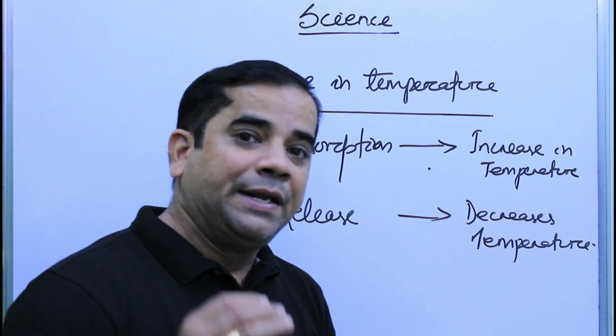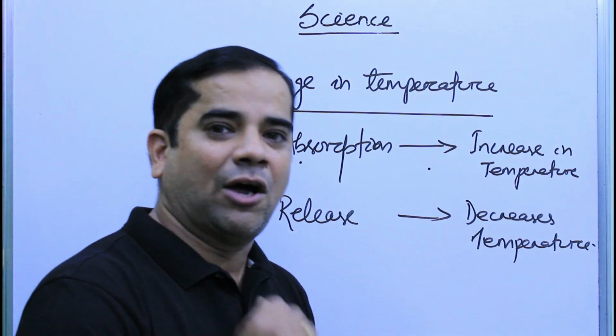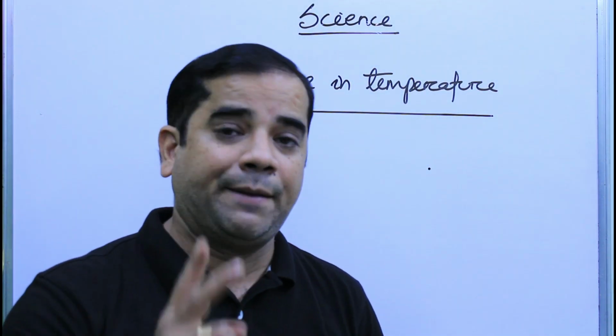It also depends upon the characteristic of the matter. What are those? Let us now discuss. Okay, students, change in temperature of the body depends upon three things.